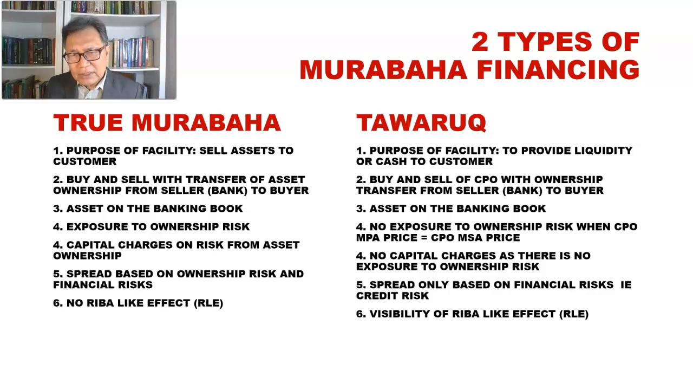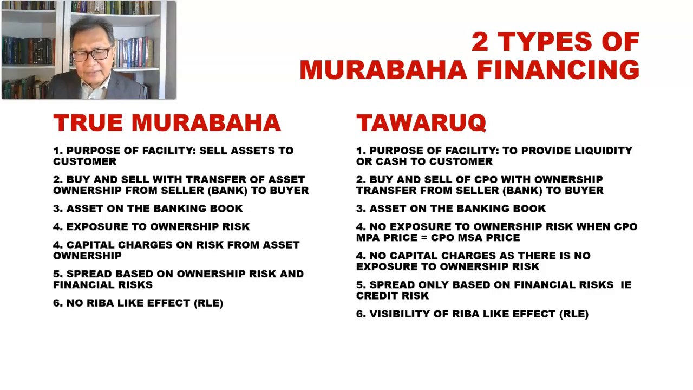But for the tawarruk financing, the extra profit charged onto the facility will be coming from the credit risk alone, because there is no business risk due to the fact that the business risk has been nullified, or so-called cancelled, due to the equalization of the CPO prices in the MPA and MSA prices.